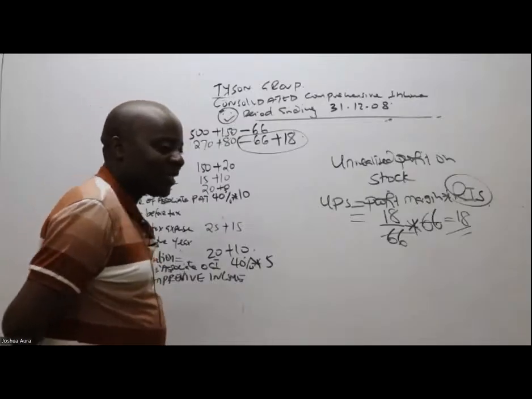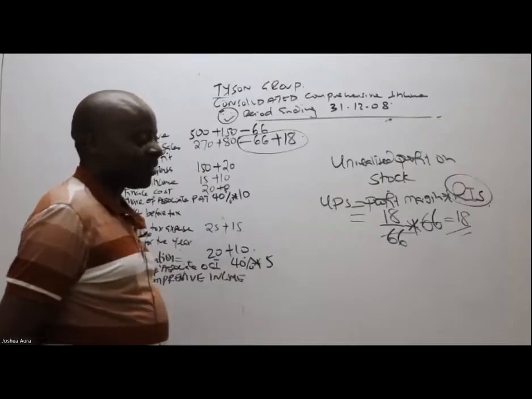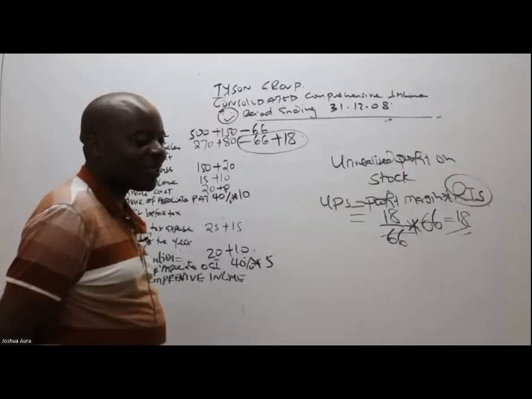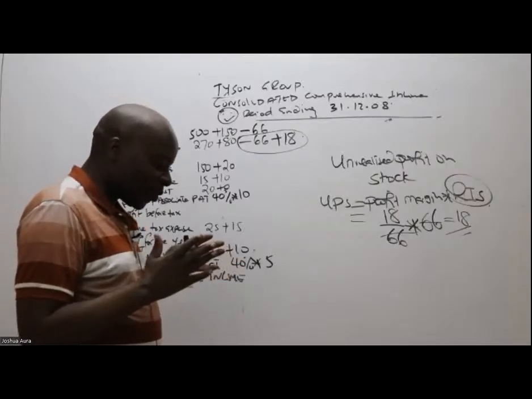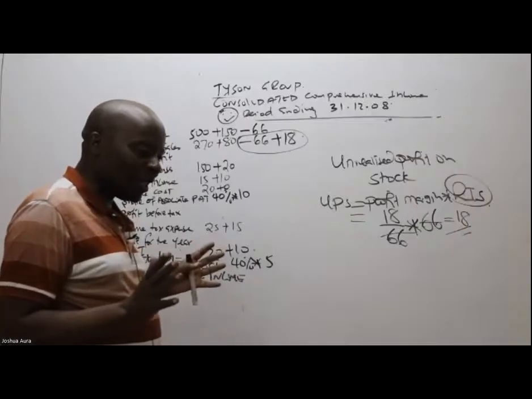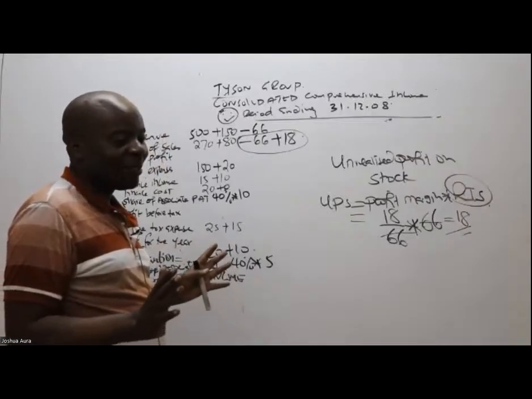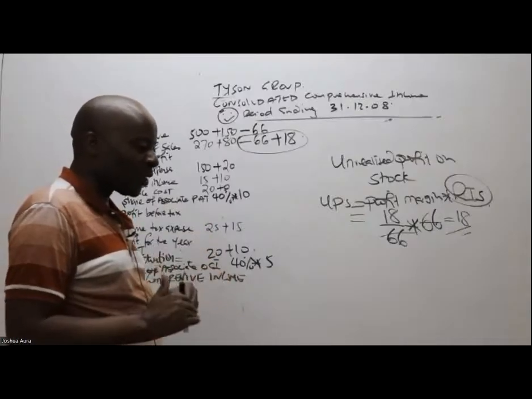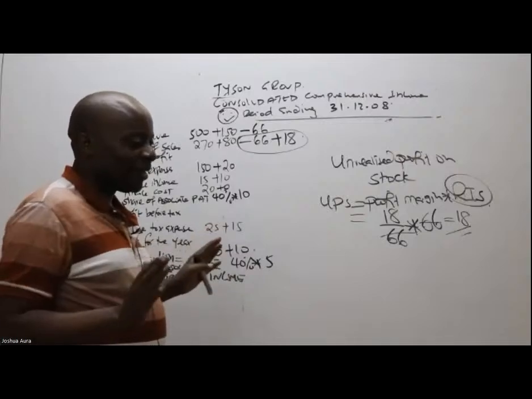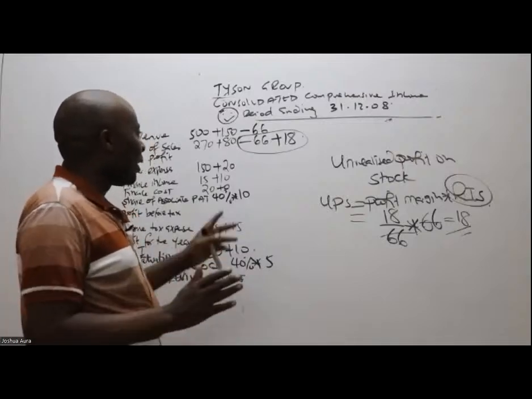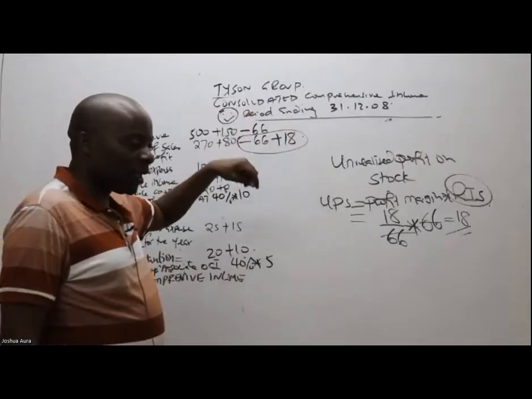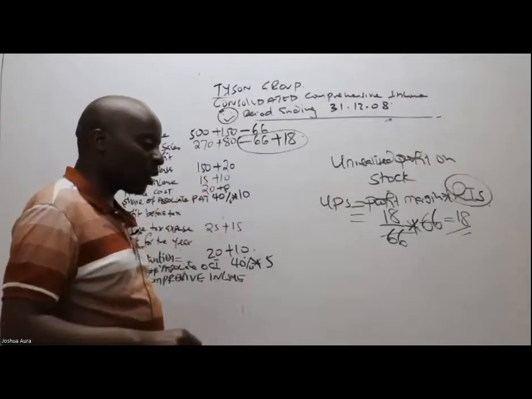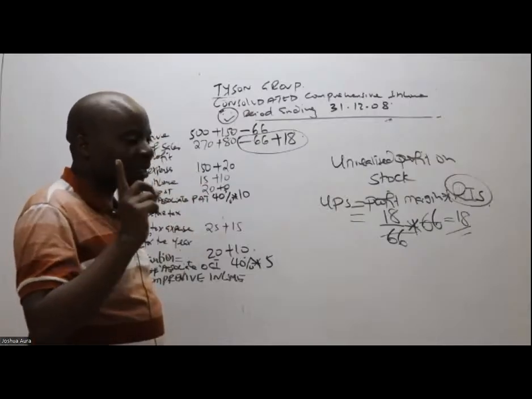Impairment loss is an expense. It's a cost. Not share of associate, no, no, no. Remember, this is goodwill. Goodwill is for subsidiaries, so there is no way you will take impairment of goodwill to associate. Never. Goodwill that has been impaired should never go to the cost of sales, unless you're told otherwise. Impairment of goodwill can either go to the operational expenses or administrative expenses, and the examiner will guide you.